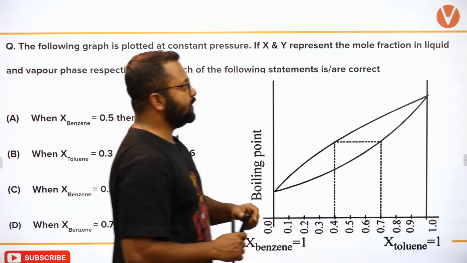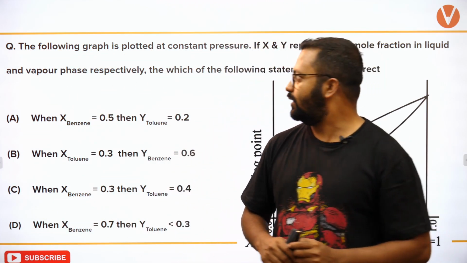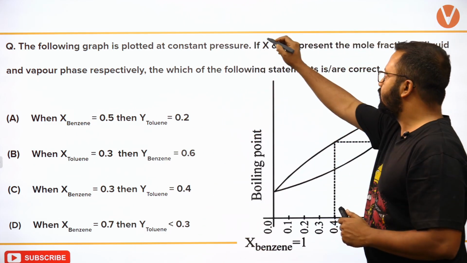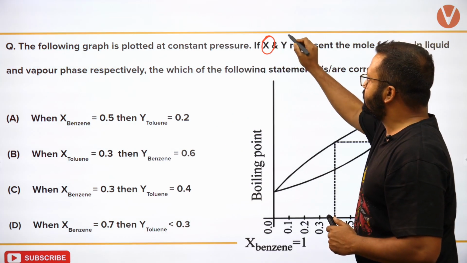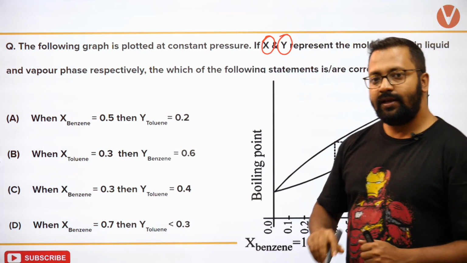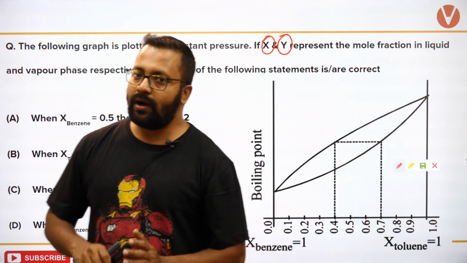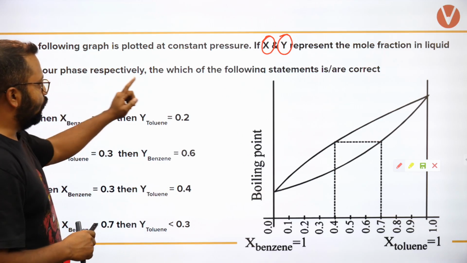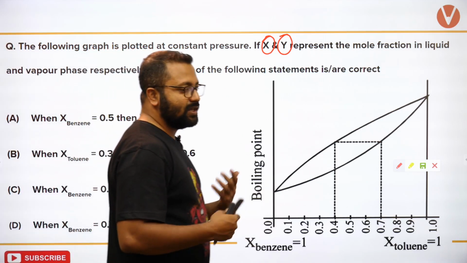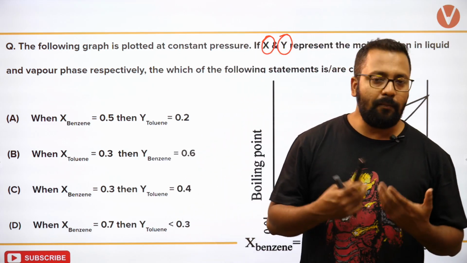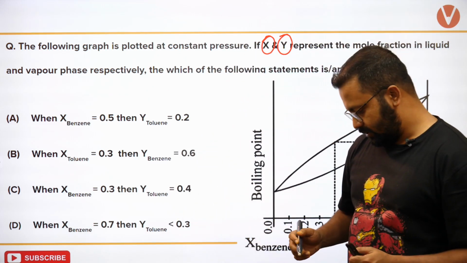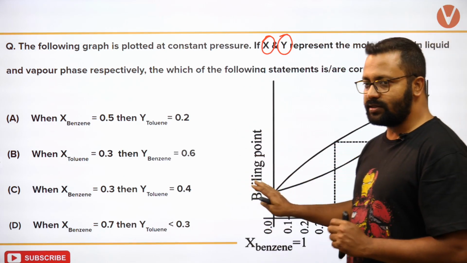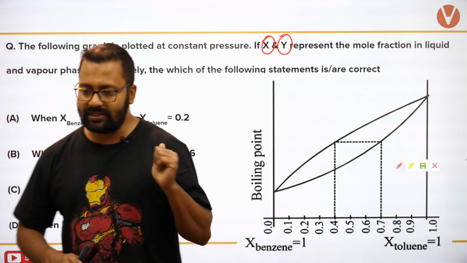If x and y represent the mole fraction in the liquid and vapor phase respectively, which of the following statements is or are correct? It could be a multi-option correct question, but using whatever we have learnt earlier, we will try to solve this question. Okay, so you can see this plot.